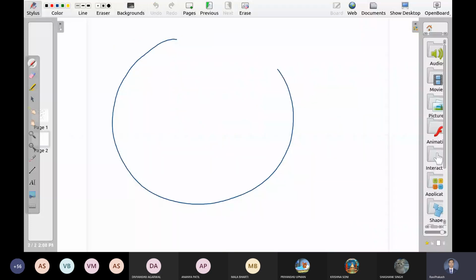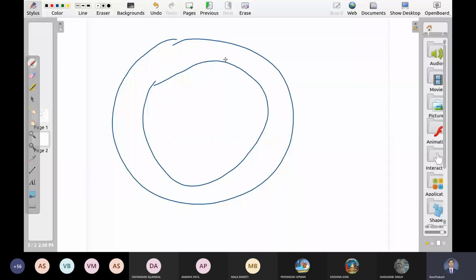The wires are moving like this, all over the toroid. I'm just drawing only a few wires. The total number of wires is N and the current in this wire is I.